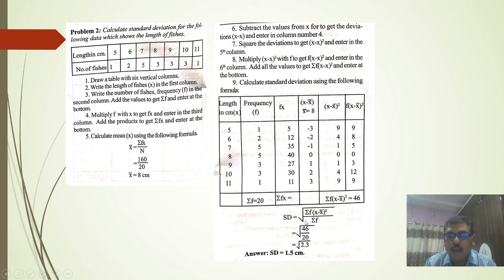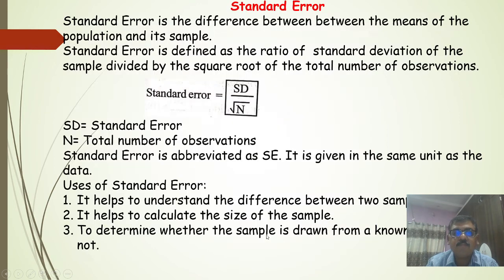That is divided by the total number of frequency, which is 20. We have to calculate x minus x bar and fx, and that is 46 divided by 20, which equals the square root of 23, and the value is 1.56. So this is the standard deviation.